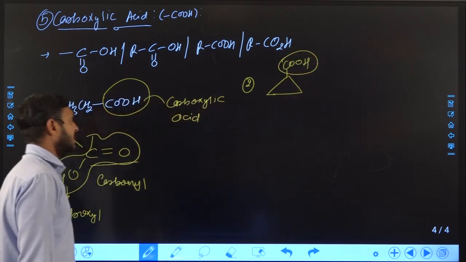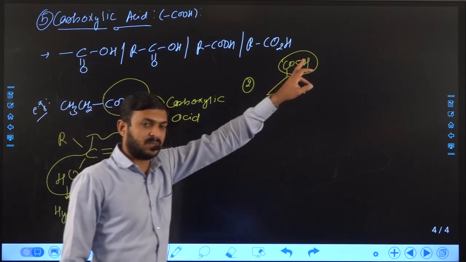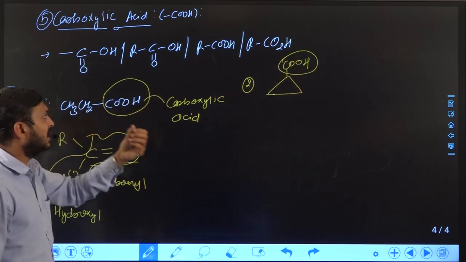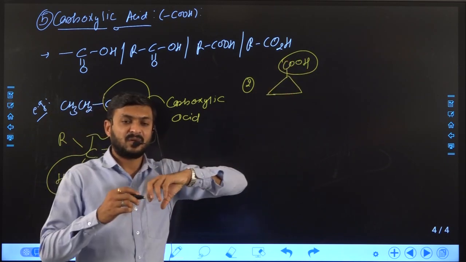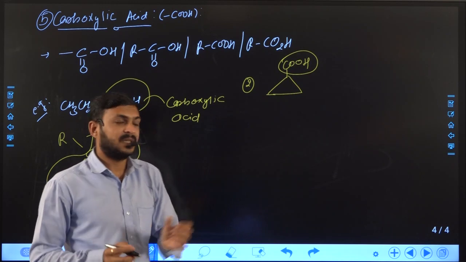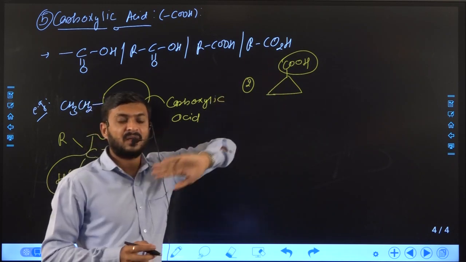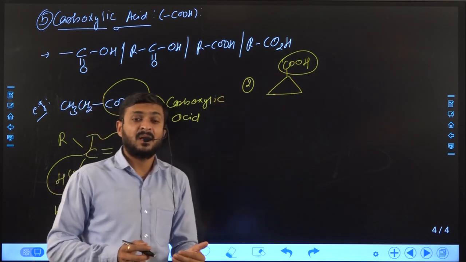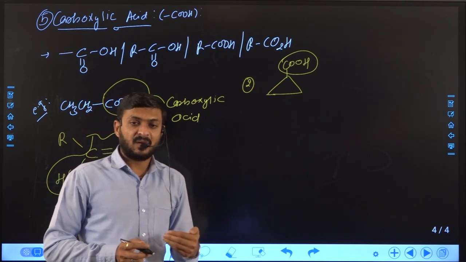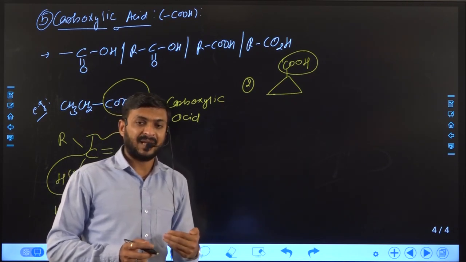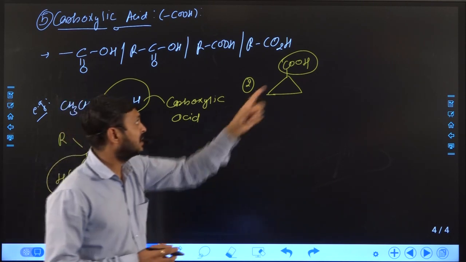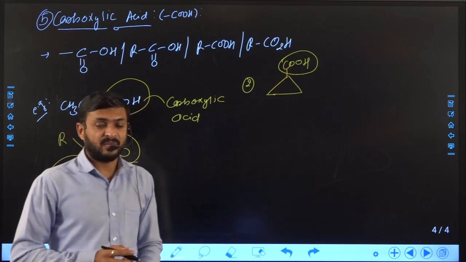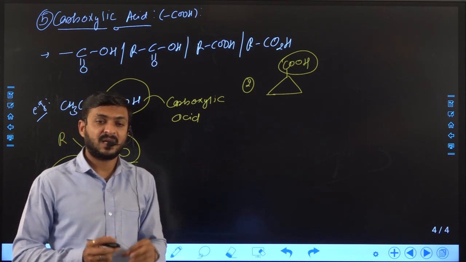So we can say the acid functional group is present in open compound as well as in cyclic compound, but it is not present like the ester group.